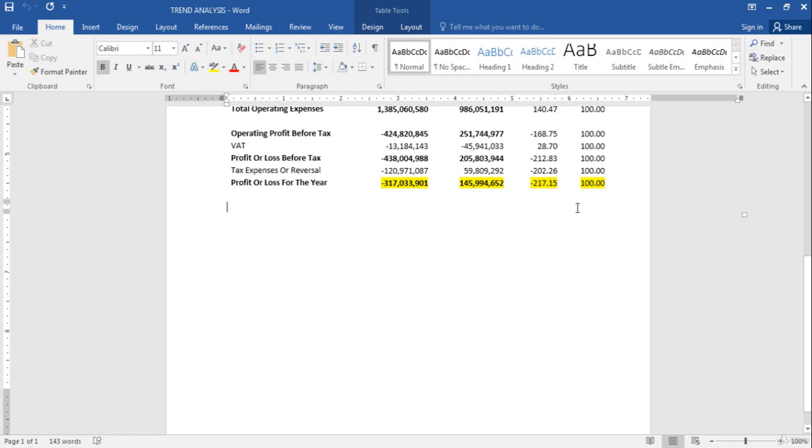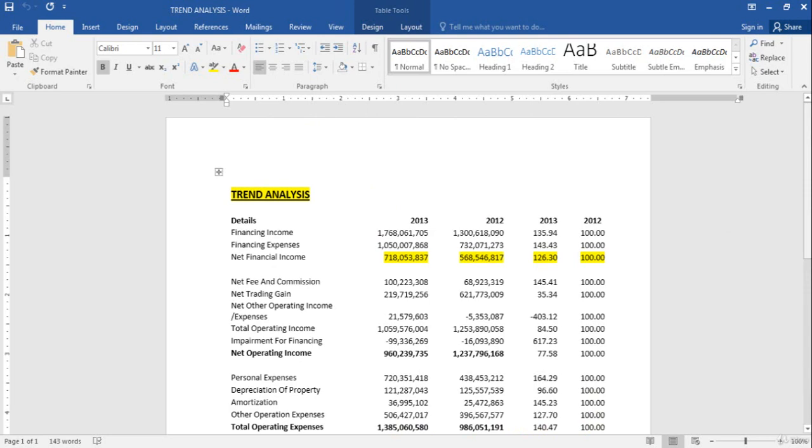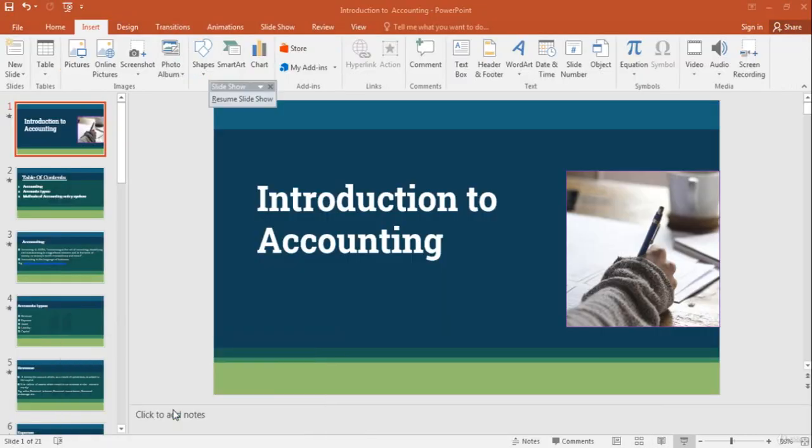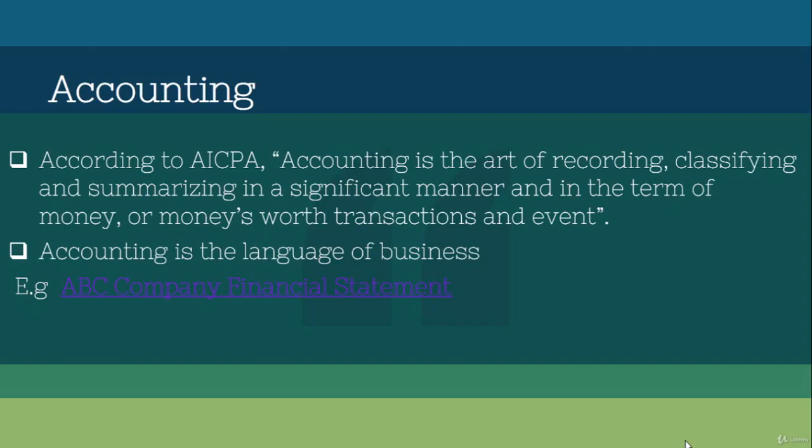So if you analyze each segment of the financial statements, especially the income statement and balance sheet, you can understand whether we need to invest or not, and we can take important decisions based on the financial statements. So that's why we call accounting one of the business languages.